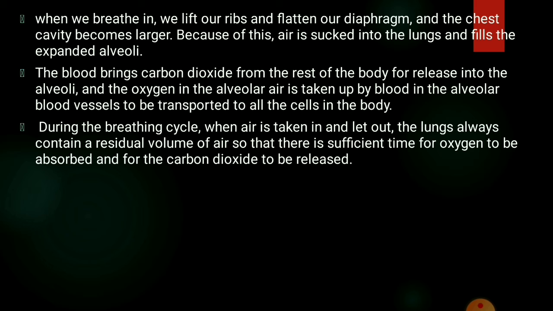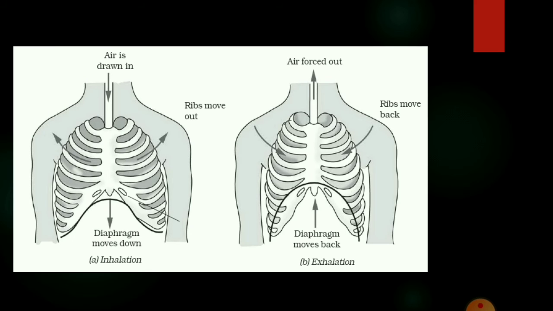When we breathe in, what happens? The rib cage moves upward and outward, and the diaphragm moves downward, thereby increasing the volume of the chest cavity and making it larger. You can see in the image here that when we breathe in, the ribs move upward and outward, and the diaphragm moves downward, so that it increases the volume of the chest cavity. So the chest cavity increases in size and takes in air from outside into the lungs. Now the lungs get filled up with air and expand.